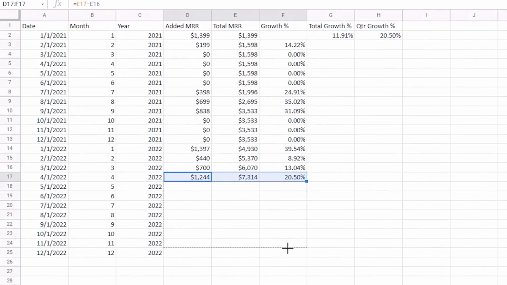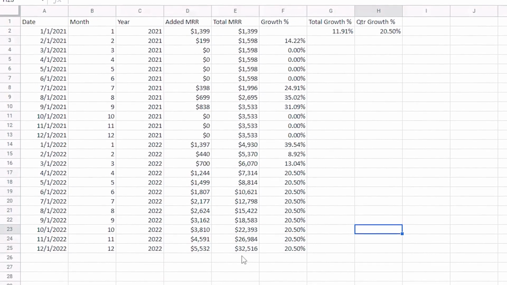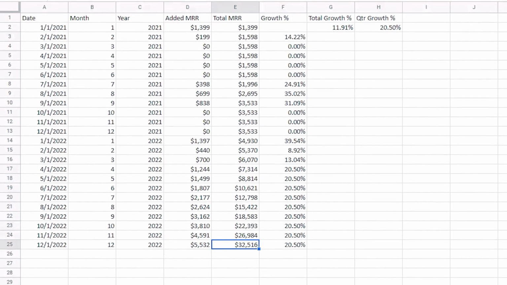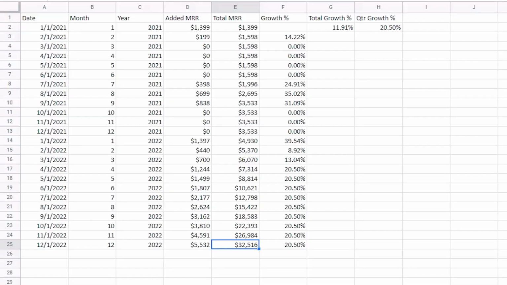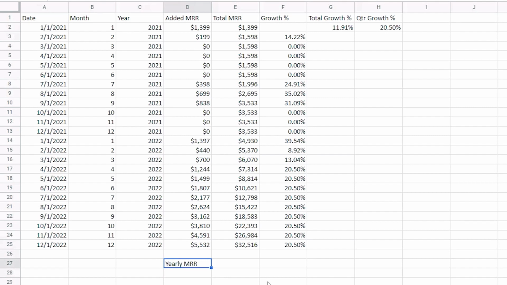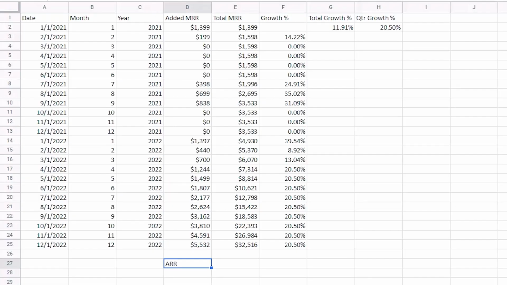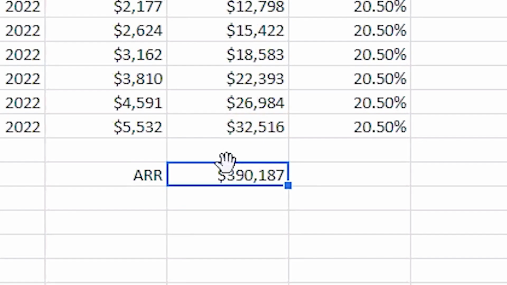So what does that mean? If we look at what happened throughout the year, we'd be able to see that over time, at a 20.5% growth rate, our MRR would end up being $32,516 per month. That would mean that our yearly MRR, or ARR, which stands for annual recurring revenue, would then be this amount times 12.